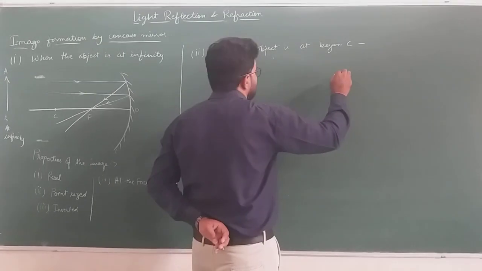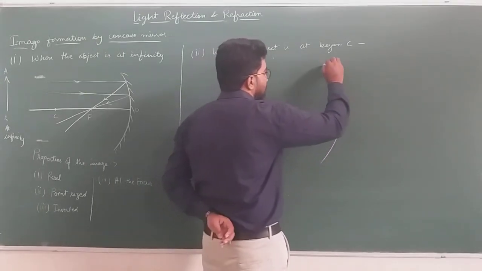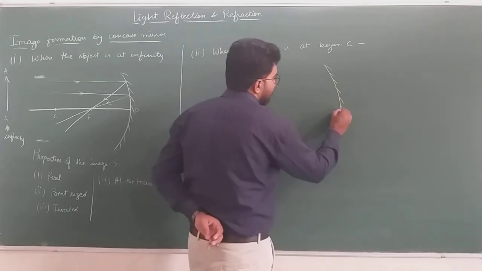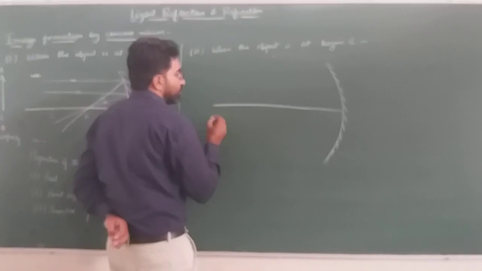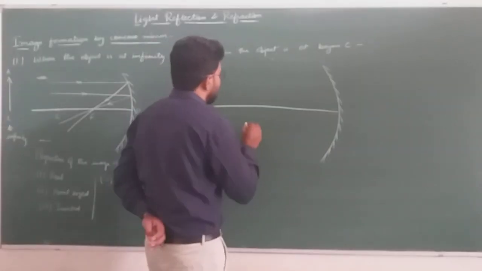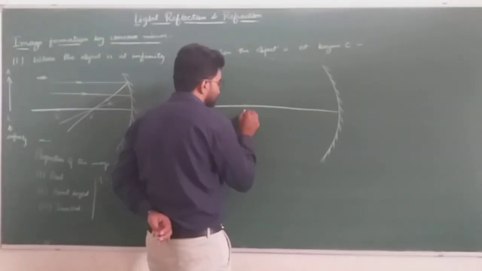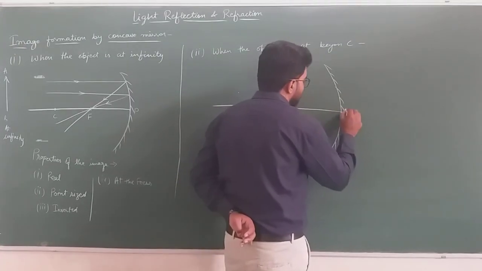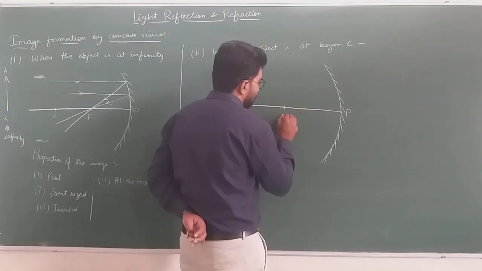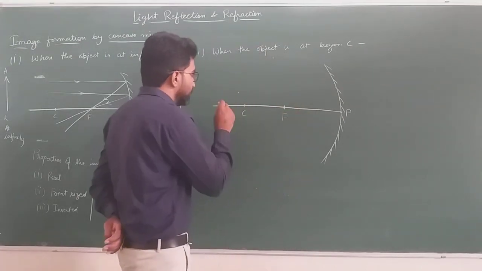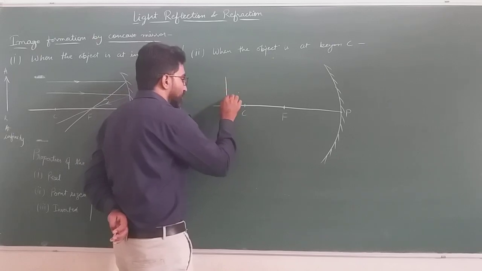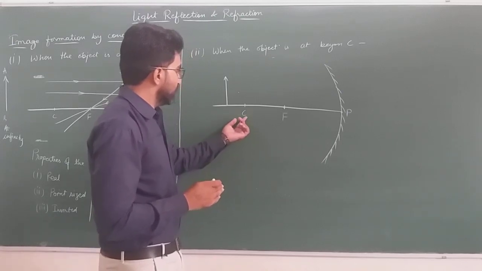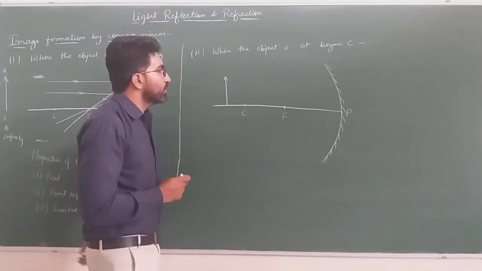So let's take again a concave mirror. This is again our concave mirror, and this one is the polished surface. Let's draw the principal axis. So this is the principal axis of the concave mirror, and here is the center of curvature of the concave mirror. This one is pole, and this one is our focus, and the object is placed beyond C, means it is a little behind C.